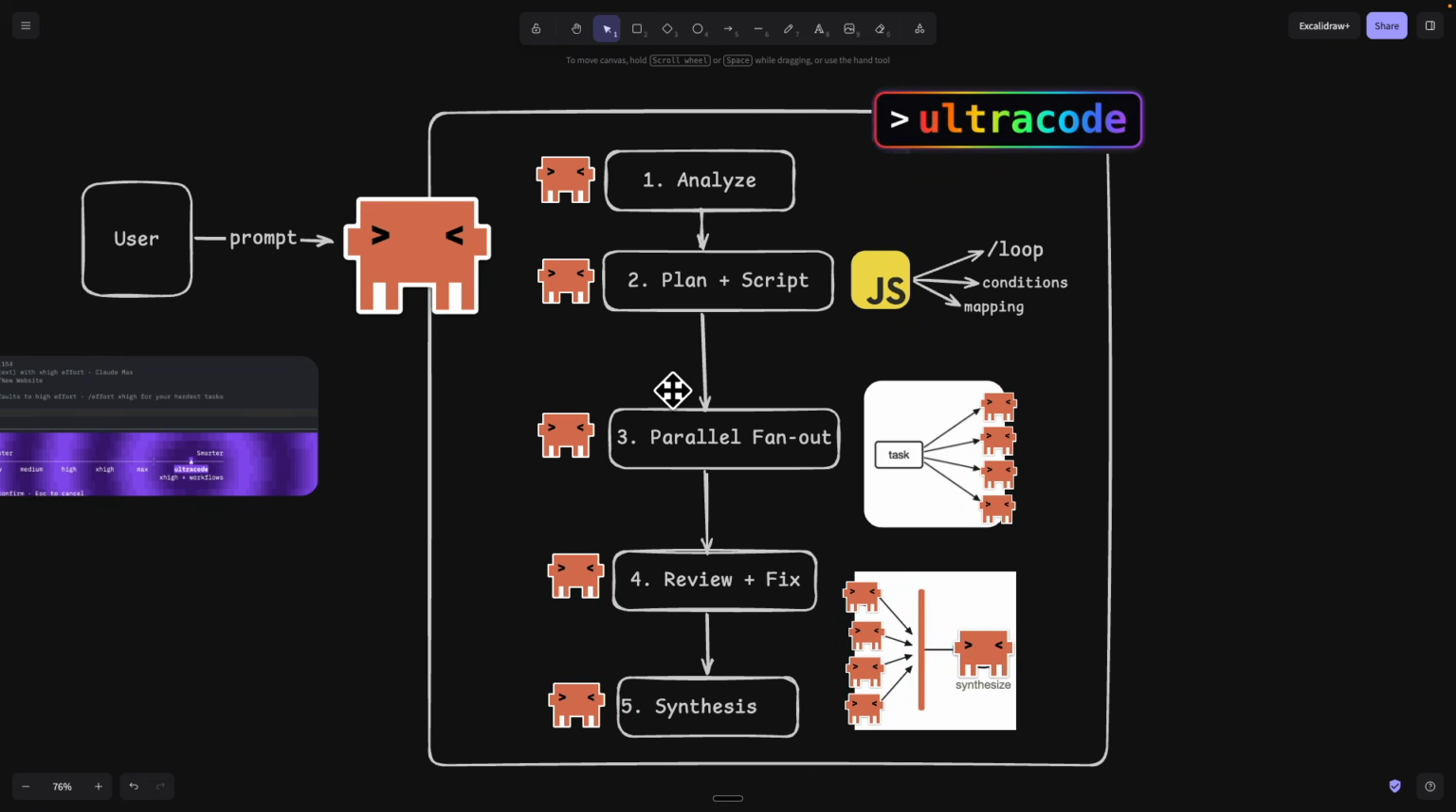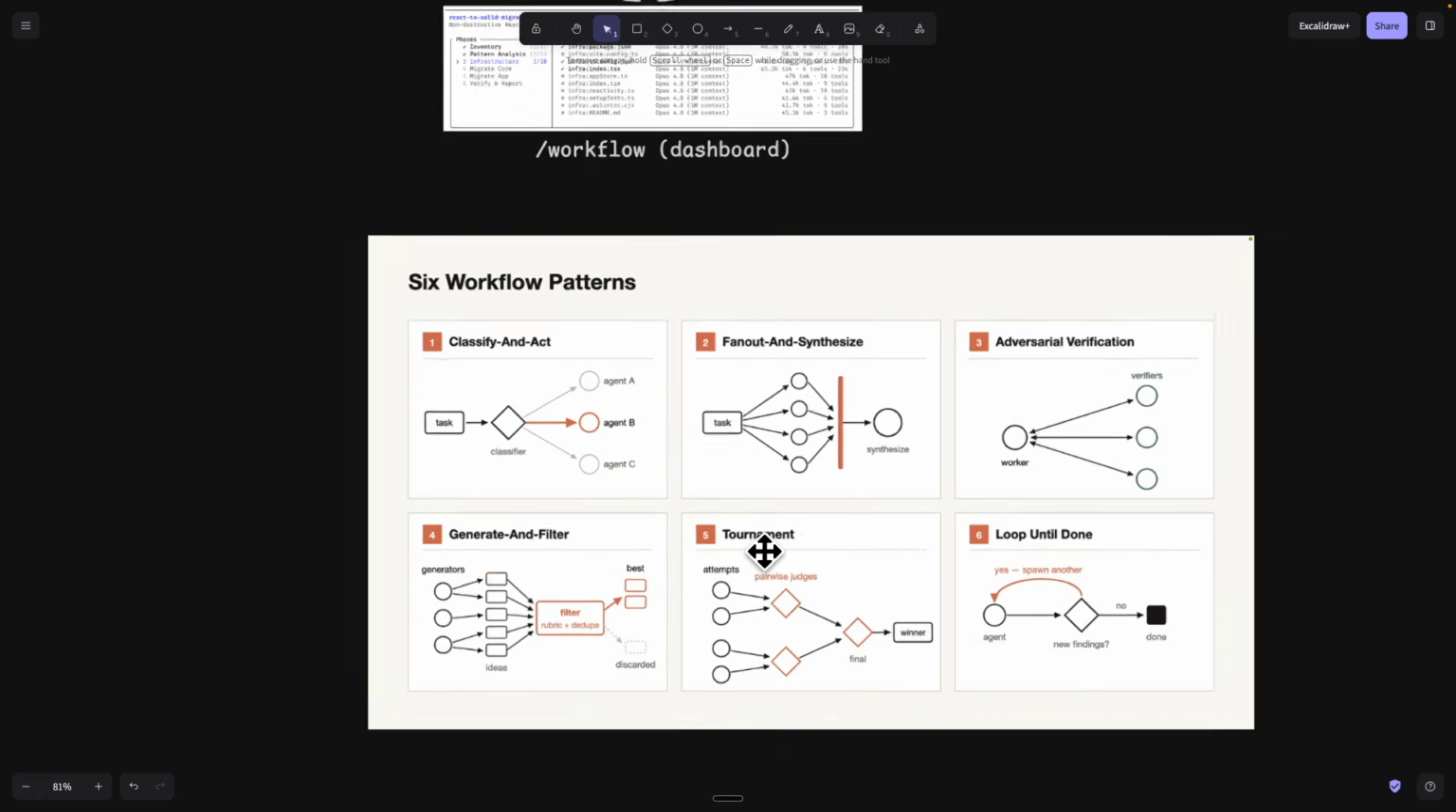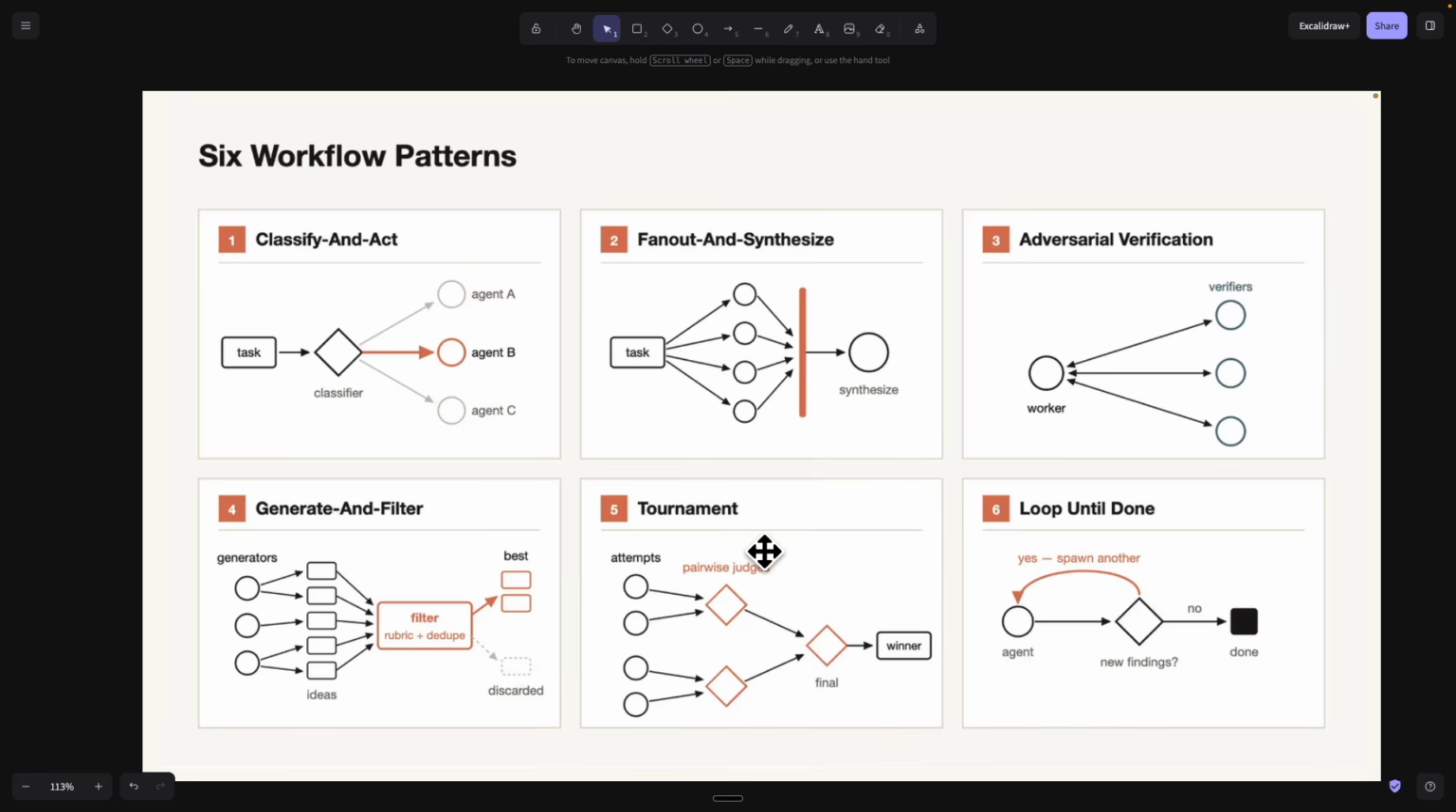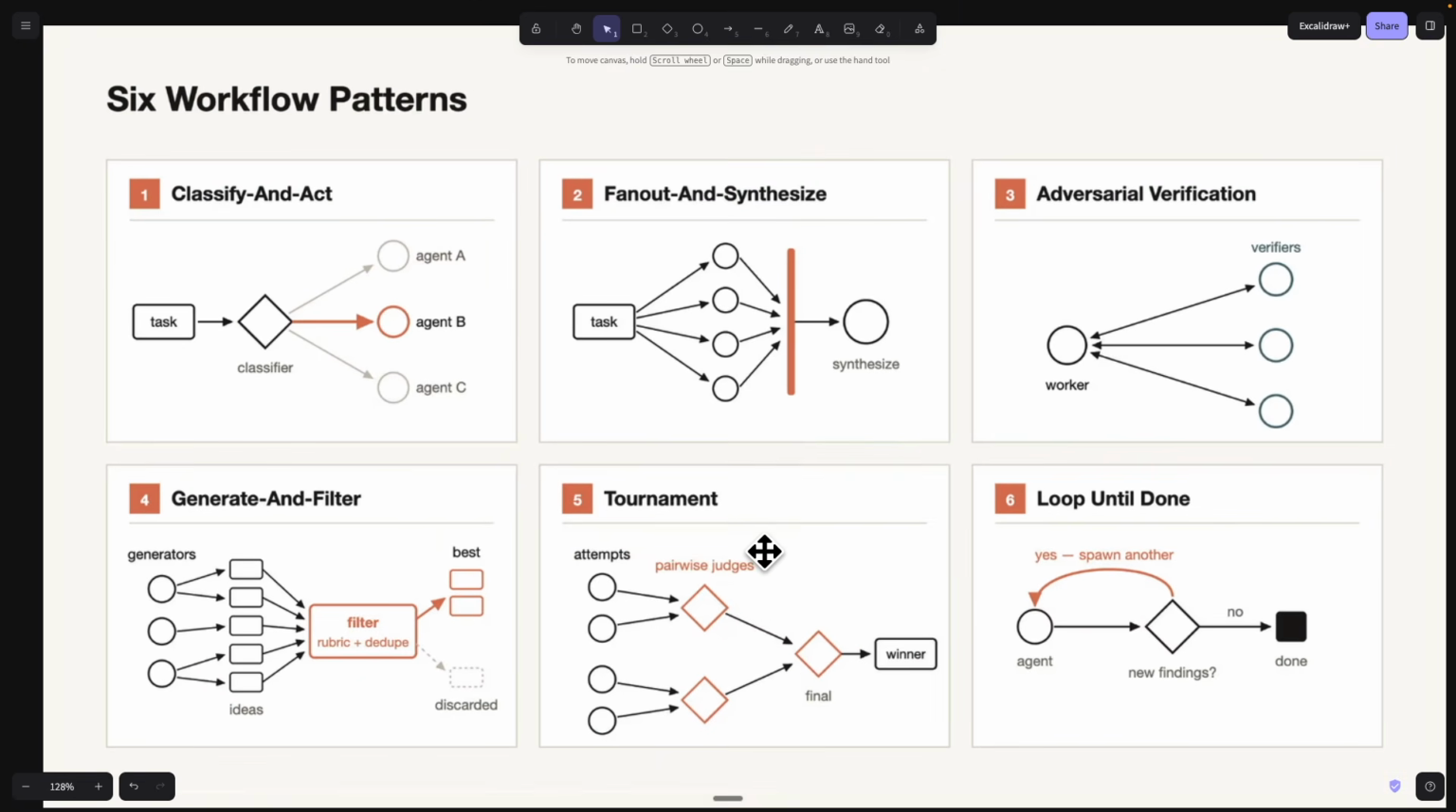So pretty much you can see that's how it works behind the scenes. And also what these 6 different workflow patterns are that it can trigger when we give it a prompt. So now what I want to show you is a practical demo on how you can use it.